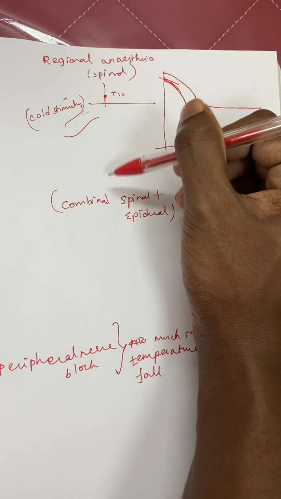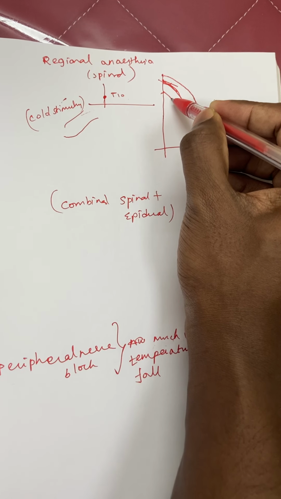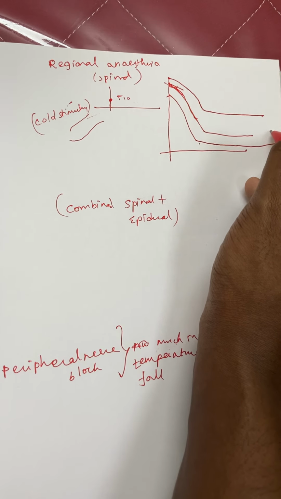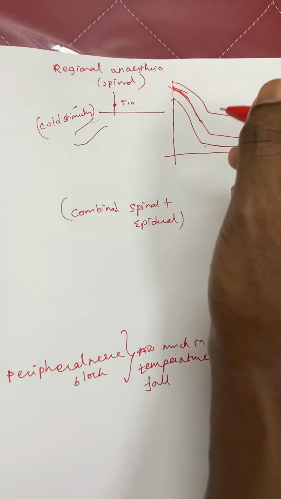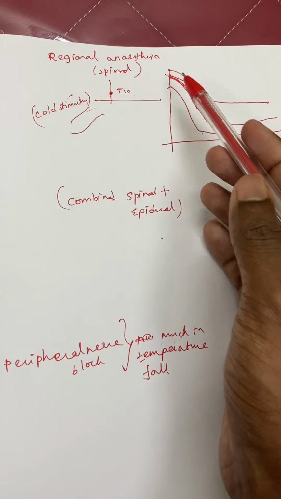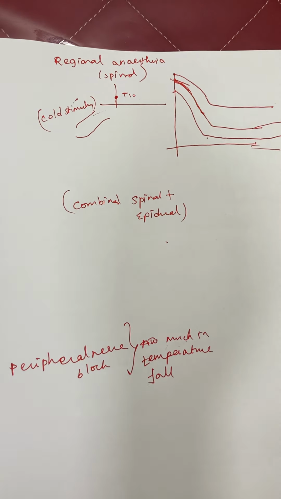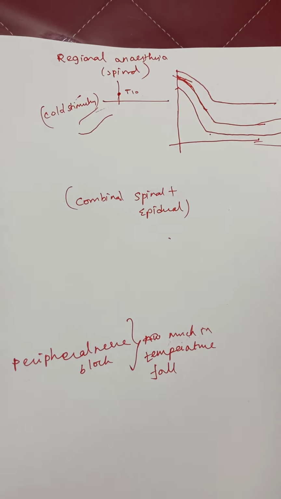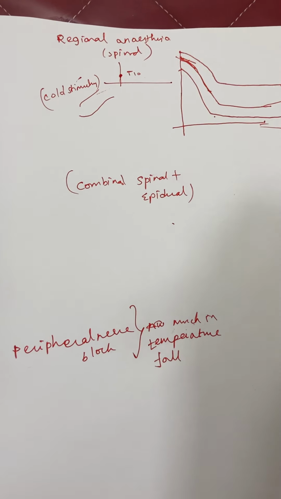But when you combine general anesthesia plus regional anesthesia, the fall will be much greater, because the fall is exaggerated when you combine both general and spinal anesthesia. Combined spinal epidural is also more or less the same, with a temperature fall similar to that, and general anesthesia with spinal anesthesia, the fall is further exaggerated. Okay, so these are the changes which occur.